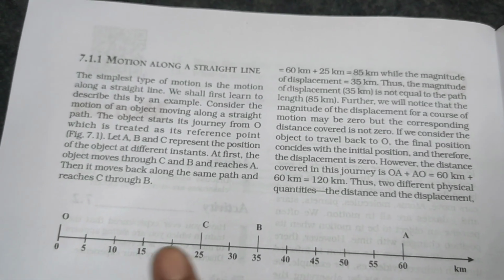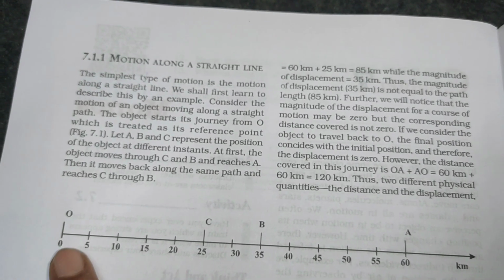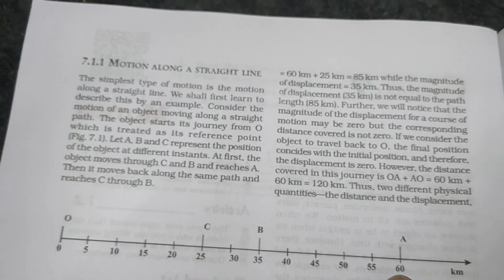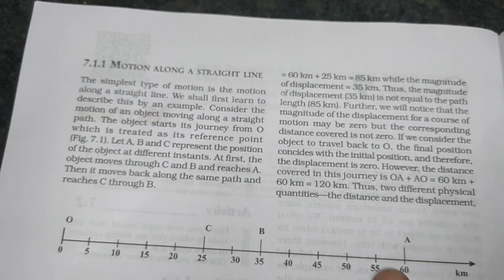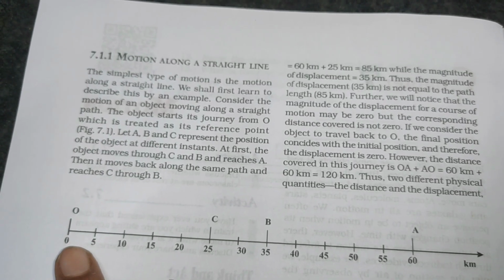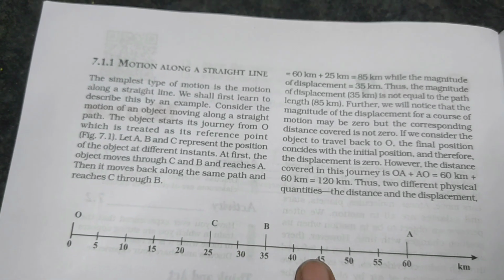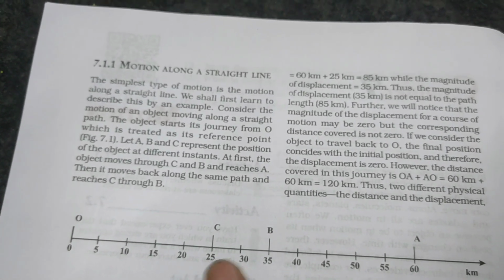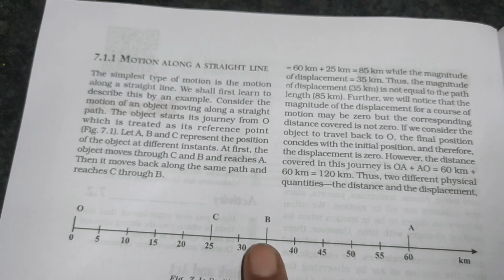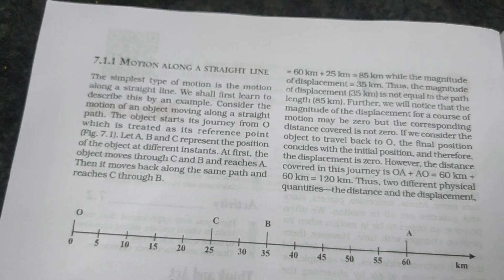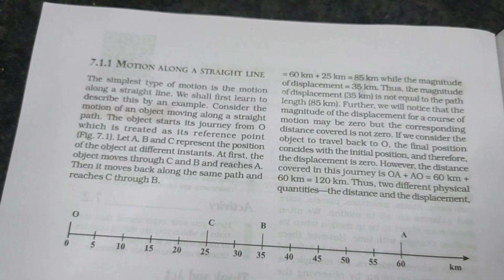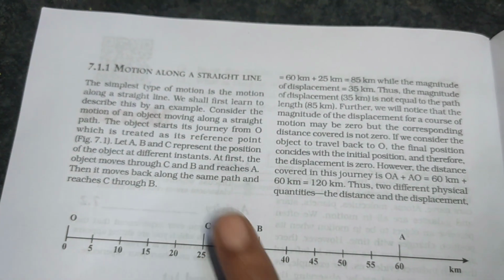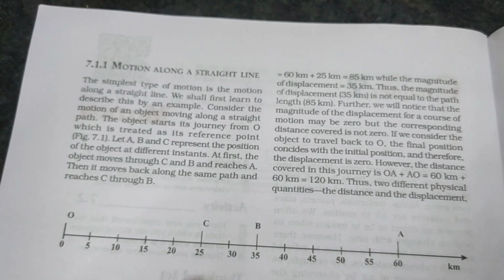So what is the distance covered by it? When it is going from O to C, C to B and B to A, it is covering 60 kilometers, right? Then again, if the same object is moving from O to C, C to B, B to A, and again coming back to C, then what is its distance? Full length, so we know it is 60 plus 25, 85 kilometers. So its distance is 85 kilometers.